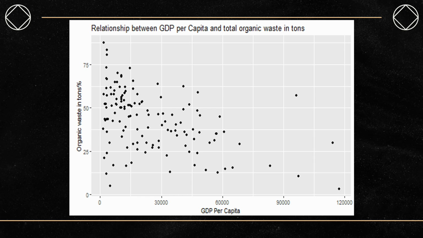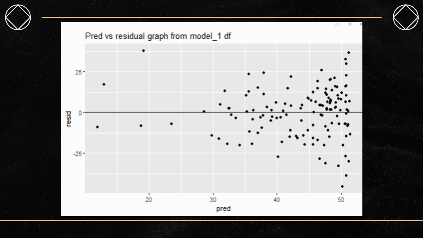So here we graphed organic waste in tons and the percentage of it, as well as the GDP per capita. And simply looking at this graph, no clear trends are visible. However, the next couple of graphs will help us determine if any trends are there at all. So as mentioned earlier, we did create a linear model, but it did not make any sense to us to present you the findings without validating the process to begin with.